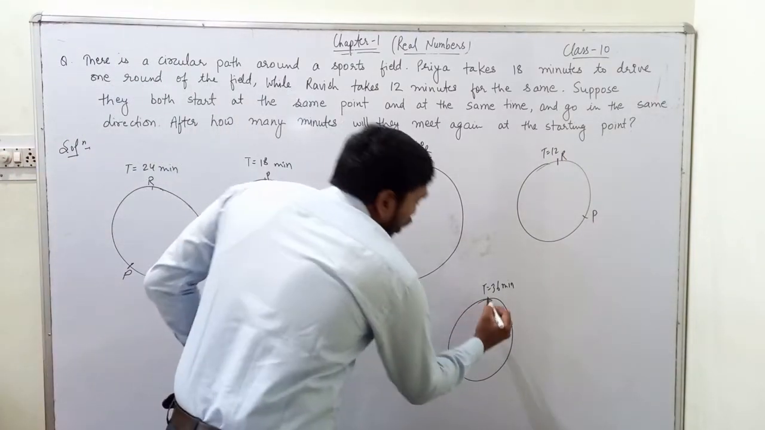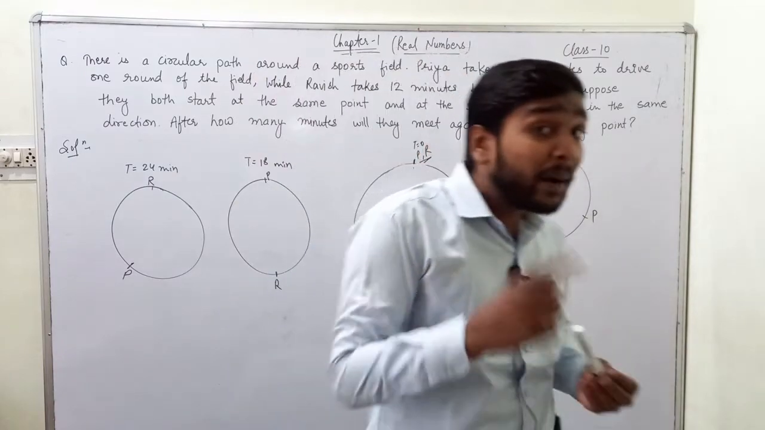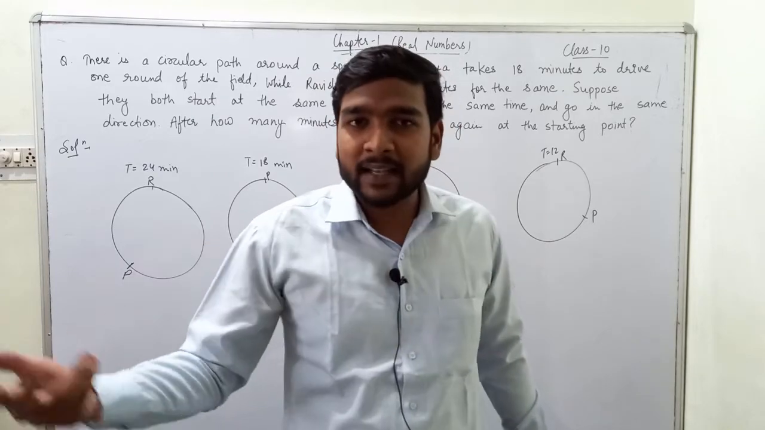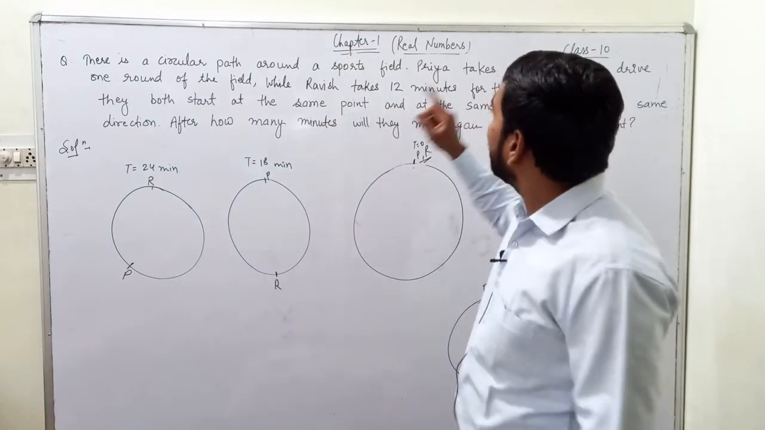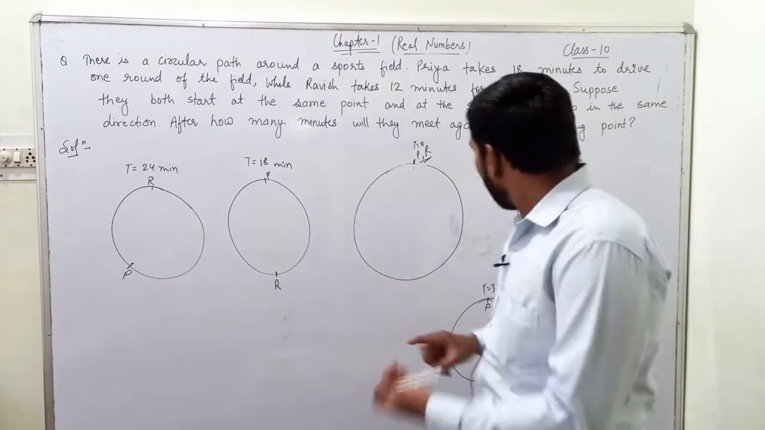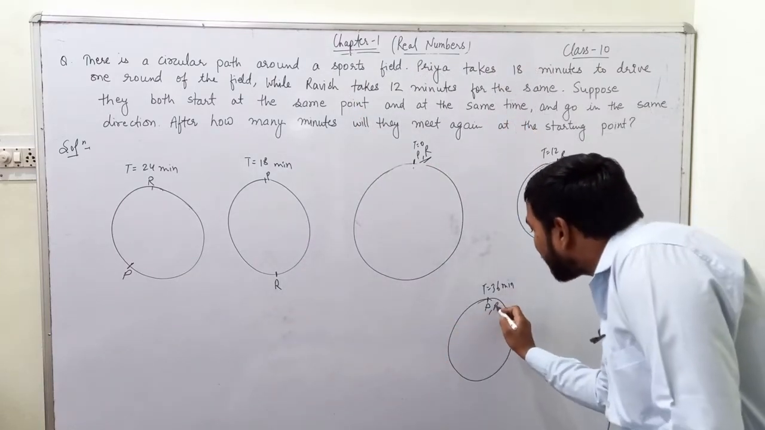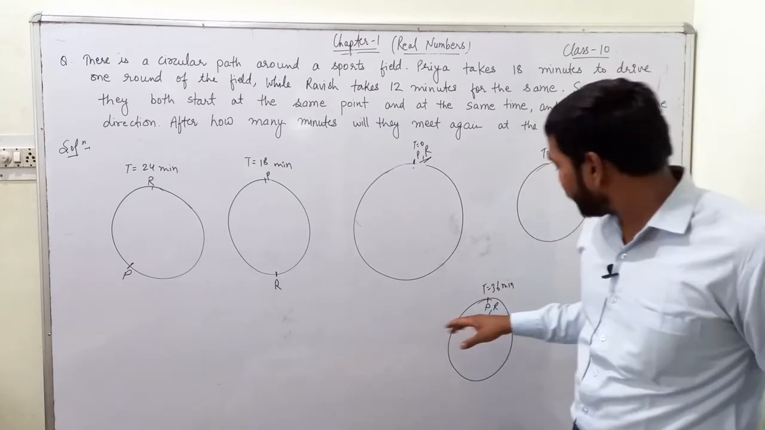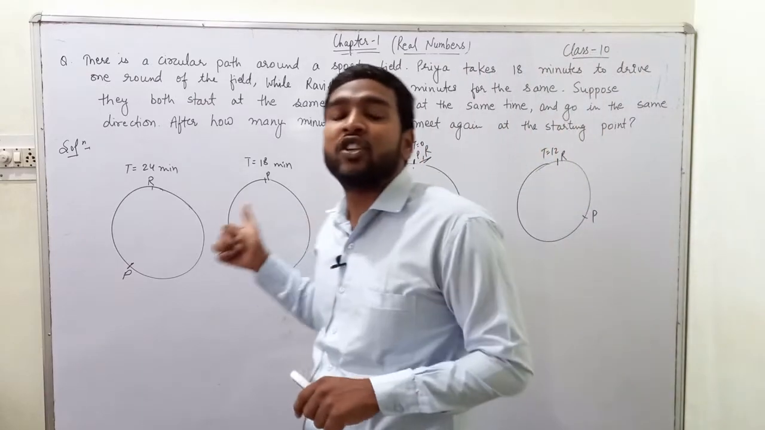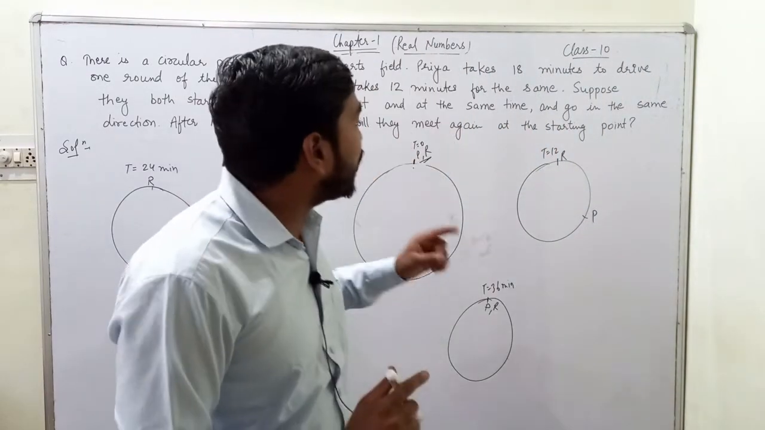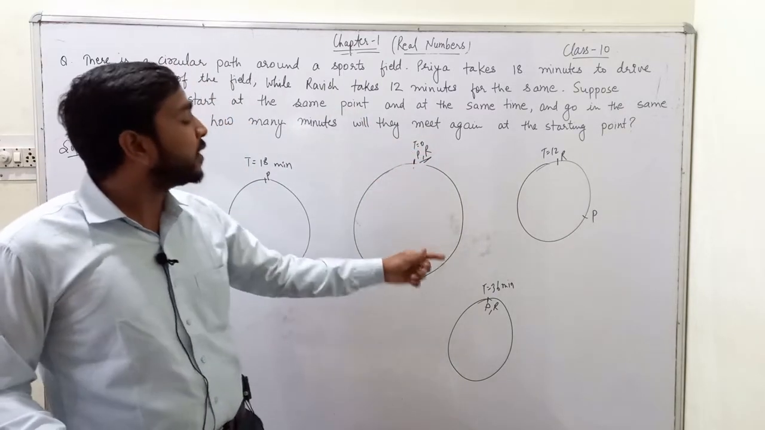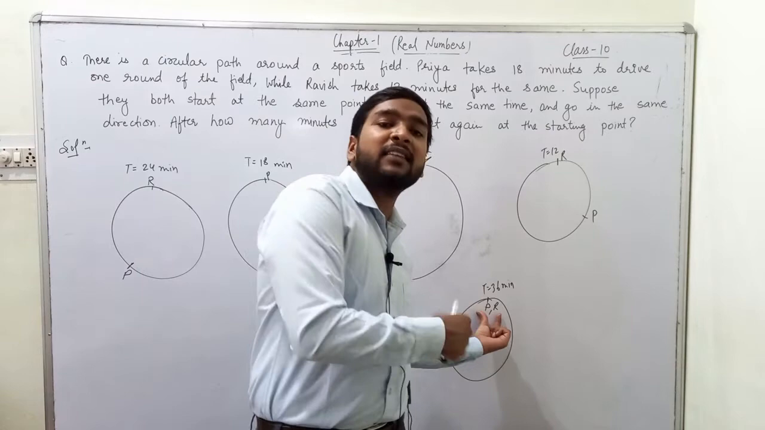So Priya will be at the starting position, but 36 is also a multiple of 12, because 12 times 3 is 36, and the time taken by Ravish to complete one revolution is 12 minutes. So Ravish will also be at the starting position. So Priya and Ravish will together be at the starting position after 36 minutes. They were together at time equal to 0 at the starting position, and they will be together at time equal to 36 at the starting position.